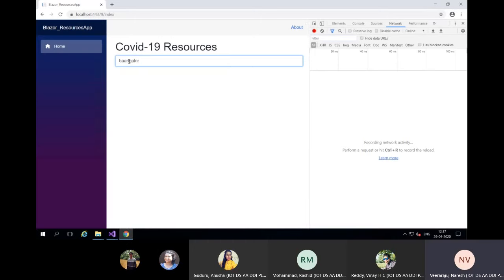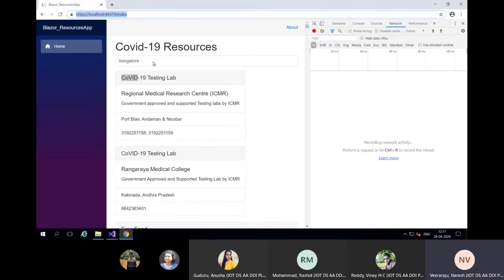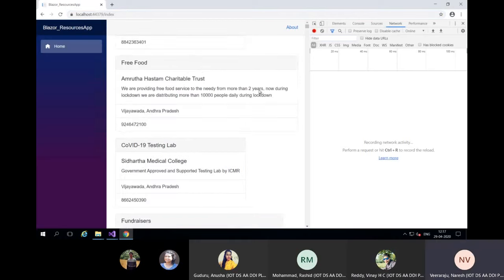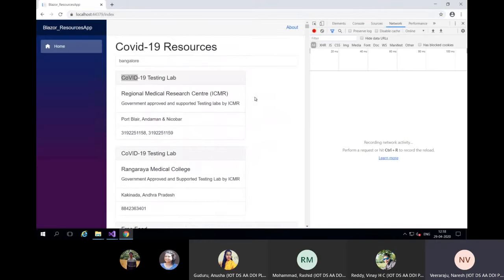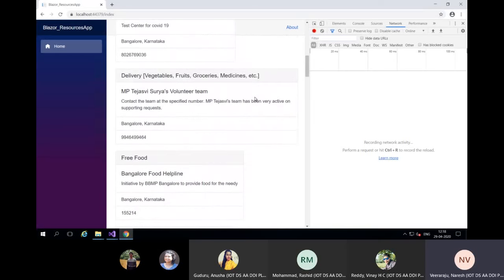Did you notice that? That is a limitation I've seen here. I entered Bangalore already, but since the filtration is happening, that data is not ready. I'm not getting anything here. Your UI is hung until the operation is completed. It also depends on my browser capabilities, how much memory is allocated for my browser to run. So all those criteria are important for WebAssembly. It mainly depends on the user's machine.